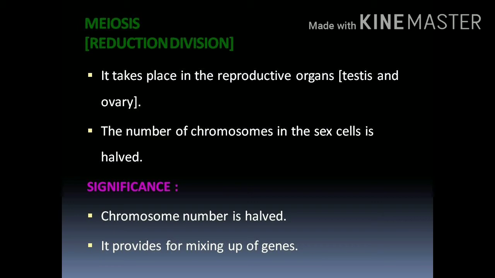In flowering plants, in the male reproductive organ, that is the anther, it takes place to produce pollen grains, and in the female reproductive organ, that is the ovary, it takes place for the production of ovules.